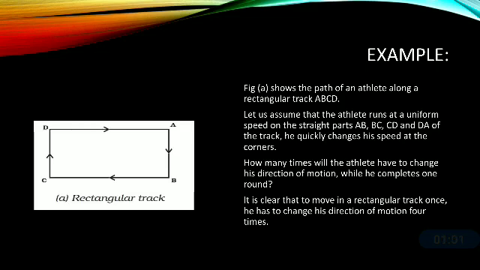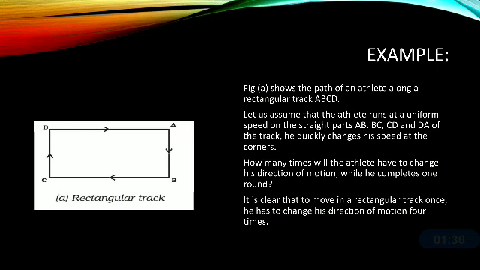So in figure A, there is the path shown for an athlete and it is rectangular in shape. The track is rectangular, naming ABCD. Now let us assume that the athlete runs at a uniform speed on the straight parts like AB, BC, CD and EA of the track. He quickly changes his speed at the corners.